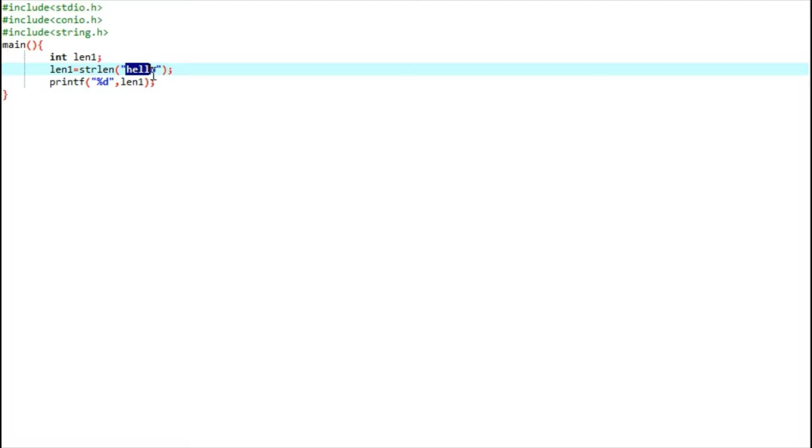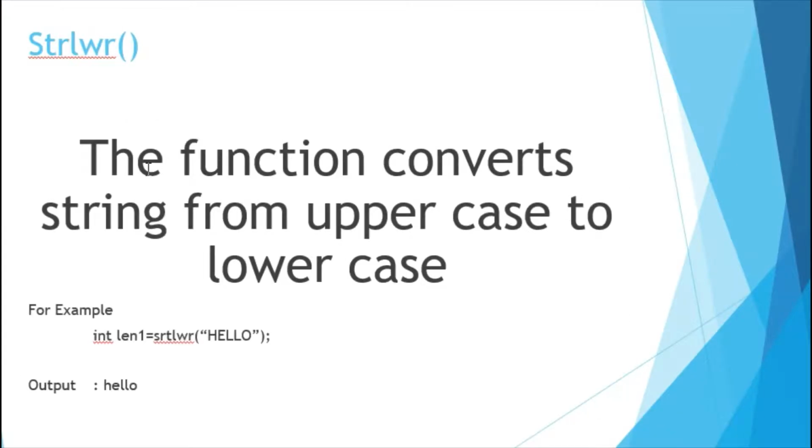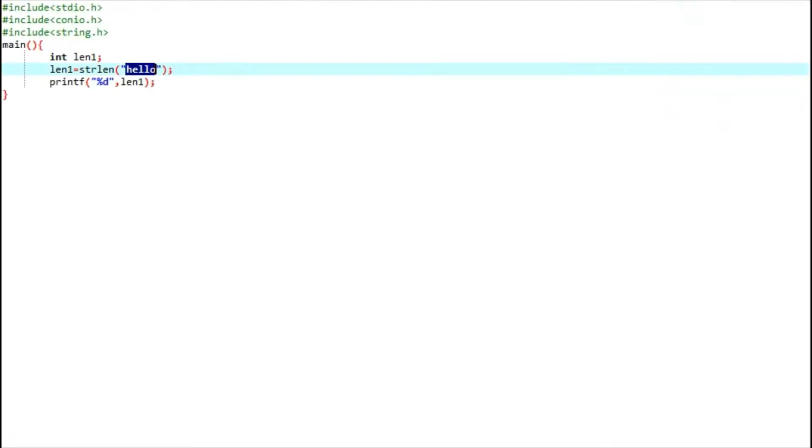Okay, let's practice the second function, which is strlwr. strlwr is a string lowercase function which will convert the string from uppercase to lowercase. Let's do the practical.